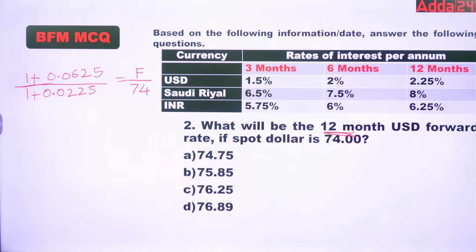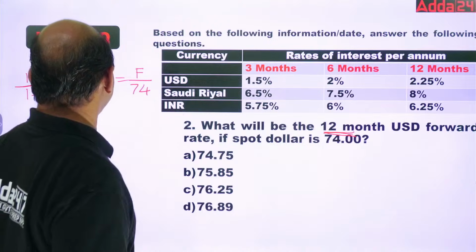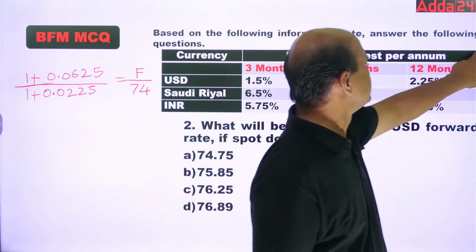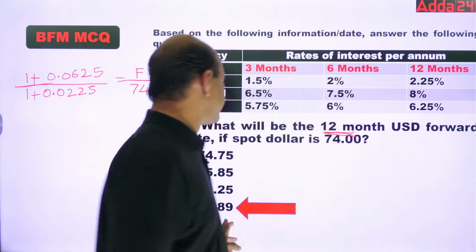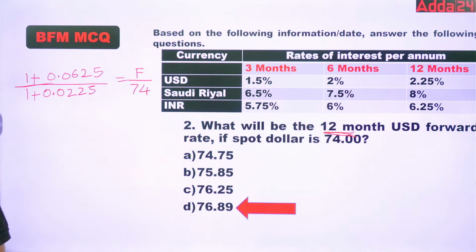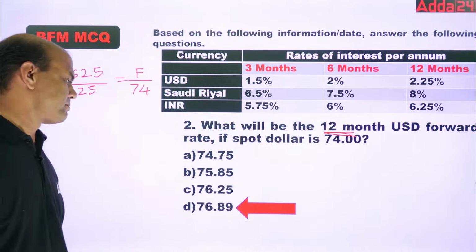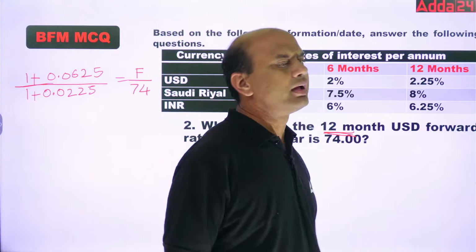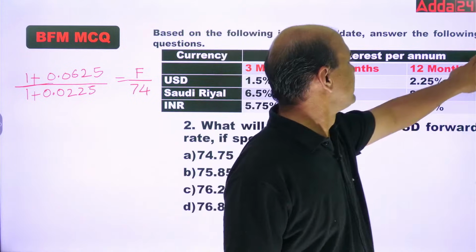What are you getting? 76 point. Are you getting this? Let me see the answer. 76.89. The answer is 76.89. Are you getting it? 76.89. Okay? Got it? Next.